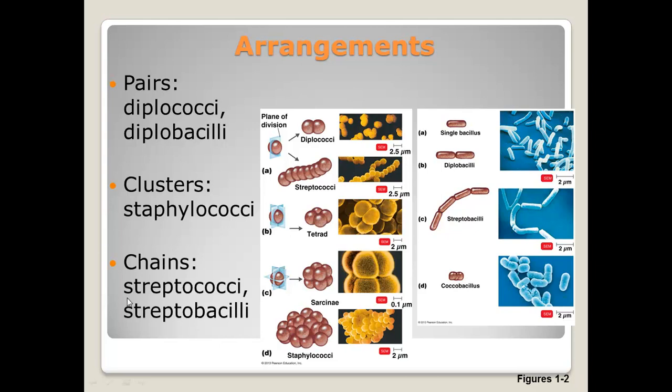Chains would be strep. So we look at strepto. Streptococci are arranged in a chain fashion. The round cells are arranged in a chain fashion, as well as streptobacillus. The rod shapes are arranged in a chain fashion as well.